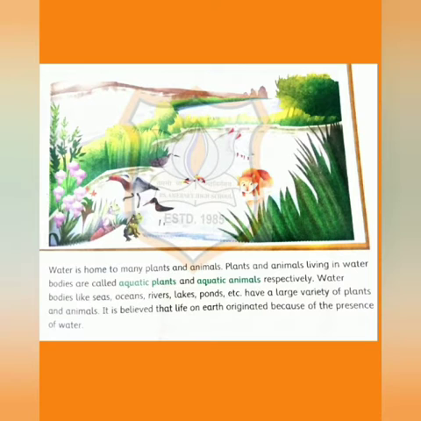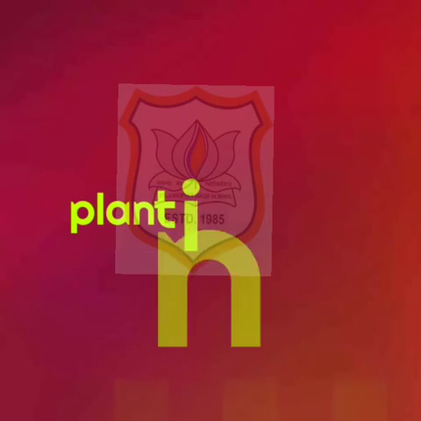Now let's start with our first topic, that is plants in water.